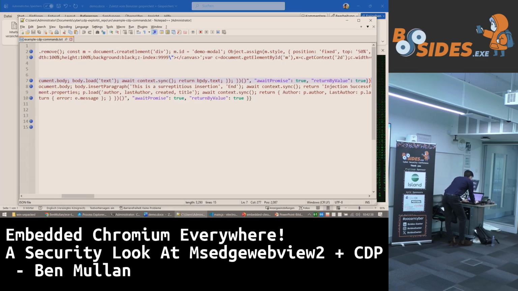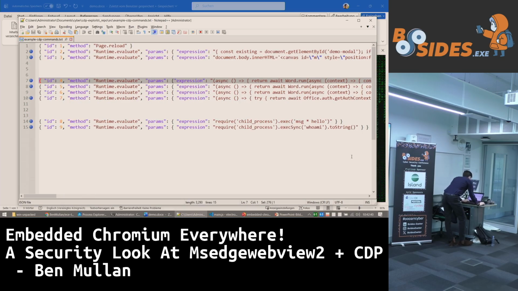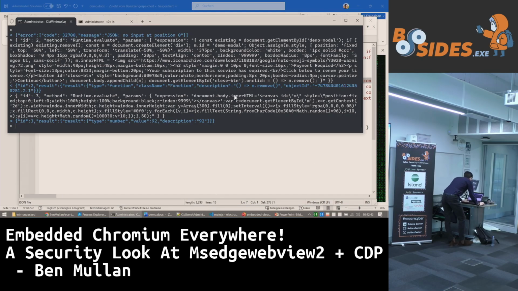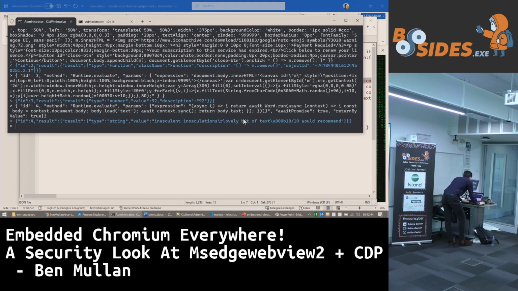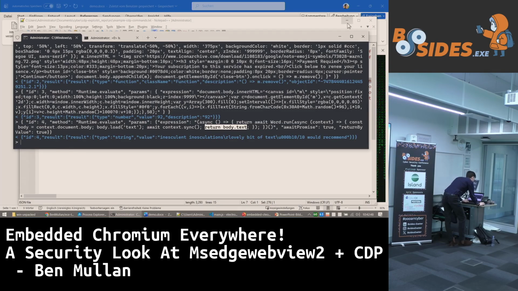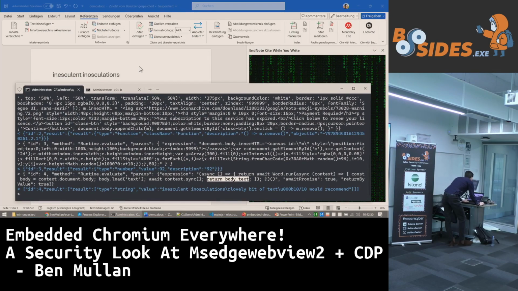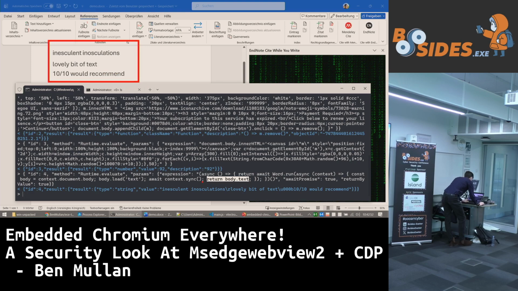Okay, look, as they say on Blue Peter, here's one I prepared earlier. And this is a simple example, which is going to do return body.text. Okay, you probably get an idea of what that does. Well, look, in my document, I had this bit of text here, and then I managed to say return body.text, and then I managed to get my amazing bit of text there. Look, it's the same bit of text.